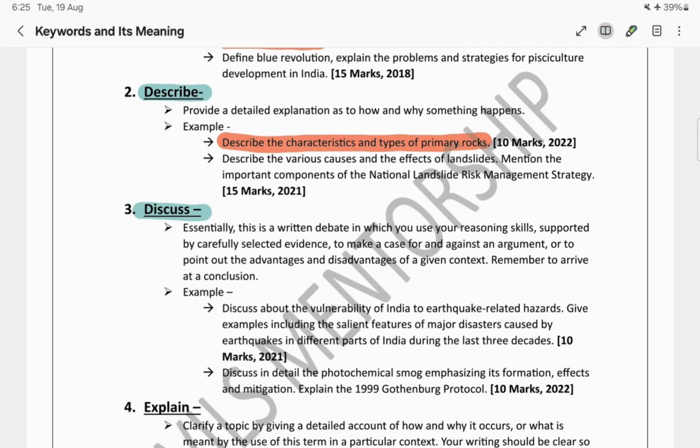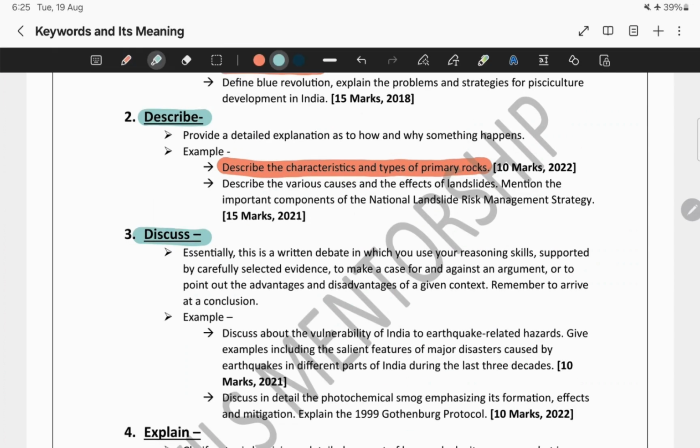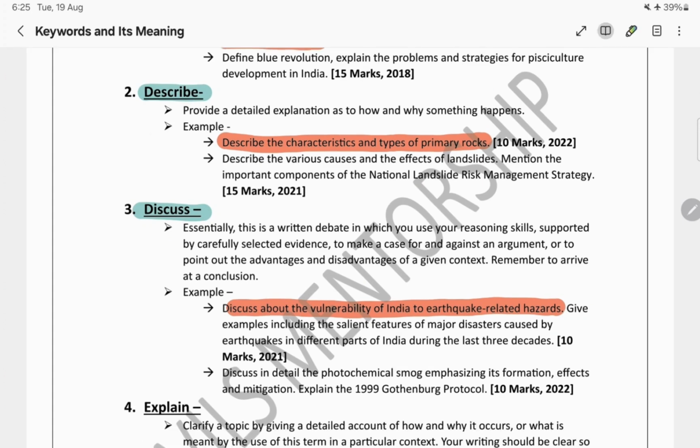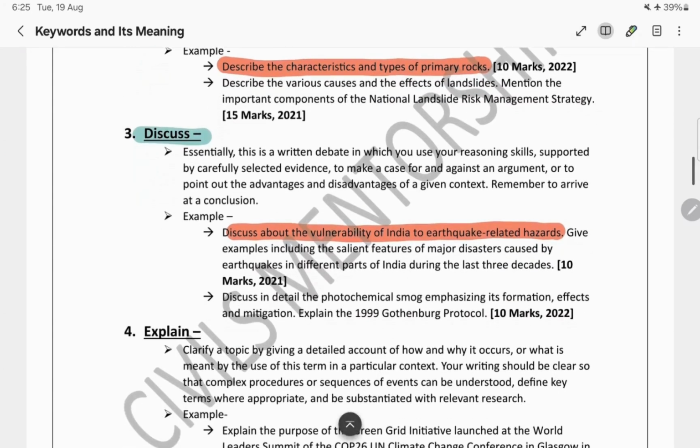How exactly should it be? Take an example of how the question comes. In 2021, a question came: discuss the vulnerability of India to earthquake related hazards. That means they are asking us to discuss what?